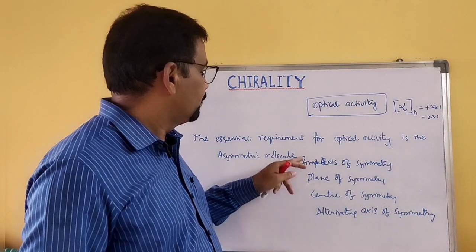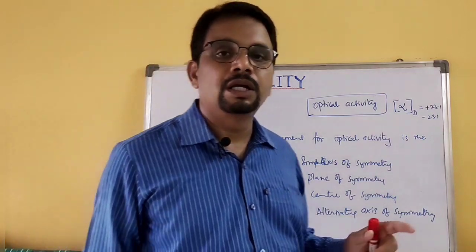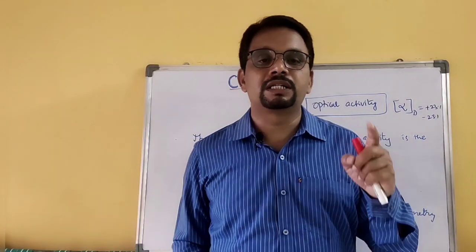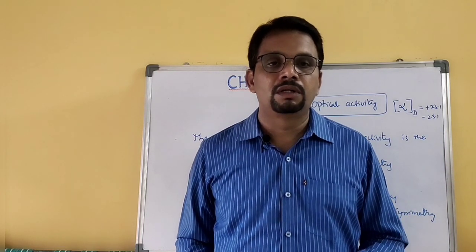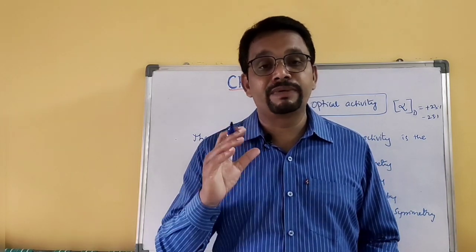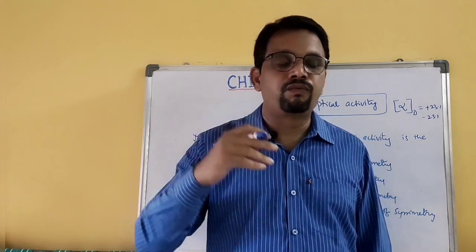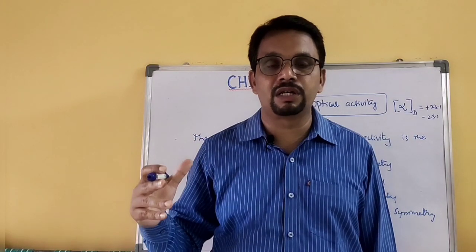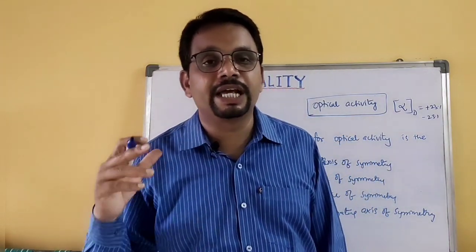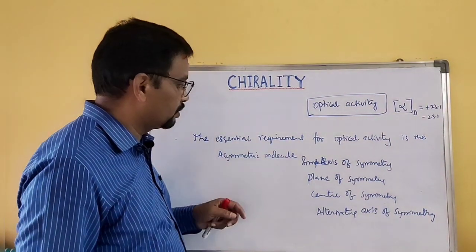If any of these symmetry elements exist in a molecule, that molecule is not an asymmetric molecule. The absence of these 4 symmetry elements in a molecule is known as an asymmetric molecule.